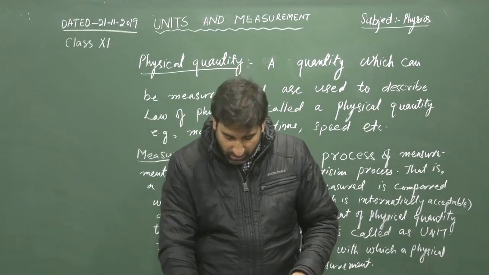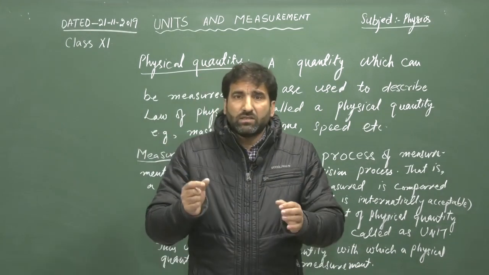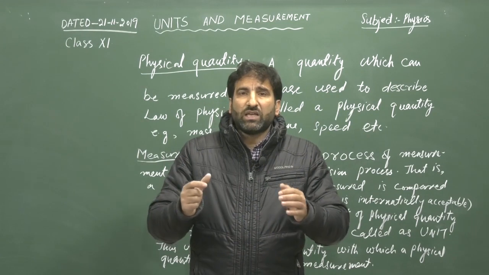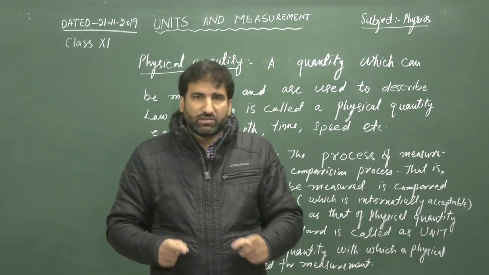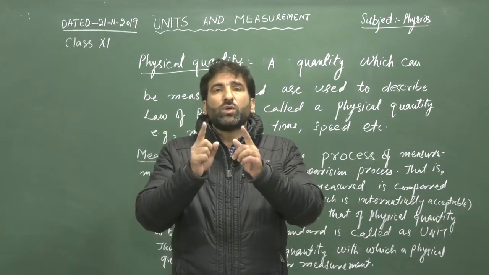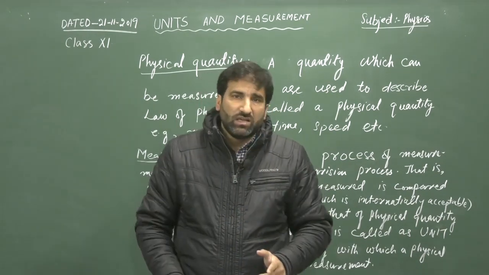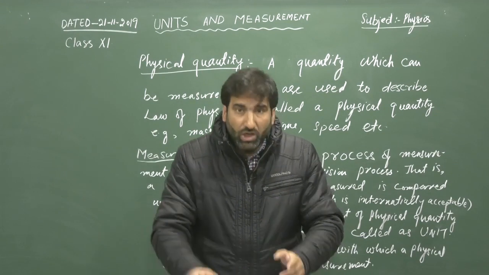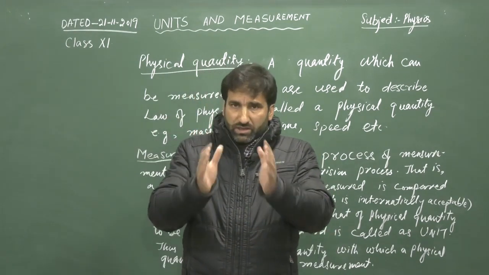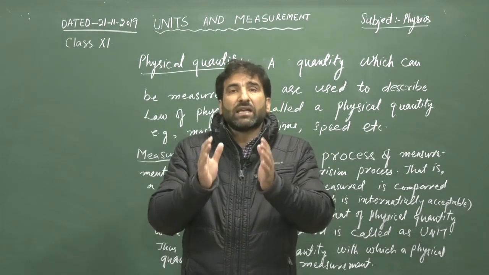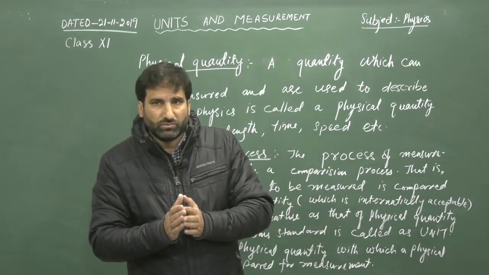Now, in order to measure a given physical quantity, we need two things. One is the unit and the second is the numerical value.